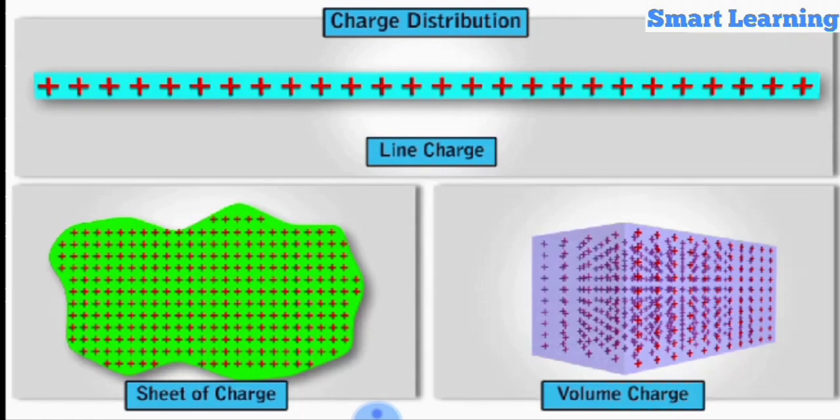Now, to evaluate the electric field at a point due to these charge distributions, we assume the entire charge distribution to be made of infinitesimally small elements, and the electric field strength at any point in the electric field will be equal to the vectorial sum of the electric field strengths due to each such small element.